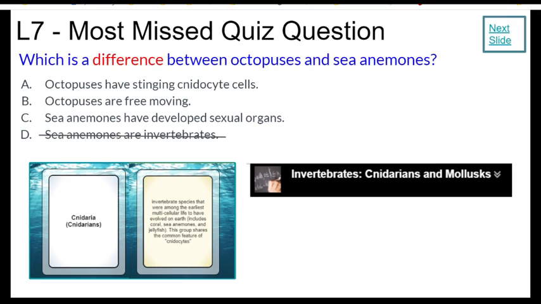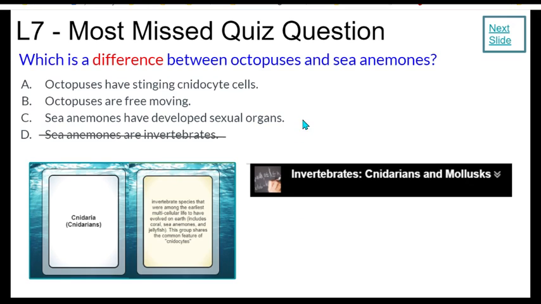And if we go to page 5, where you have those vocabulary review items, it says for Cnidaria, invertebrate species that were among the earliest multicellular life to have evolved, and includes coral, sea anemones, and jellyfish. This group shares the common feature of cnidocytes. This means that sea anemones have stinging cnidocyte cells.